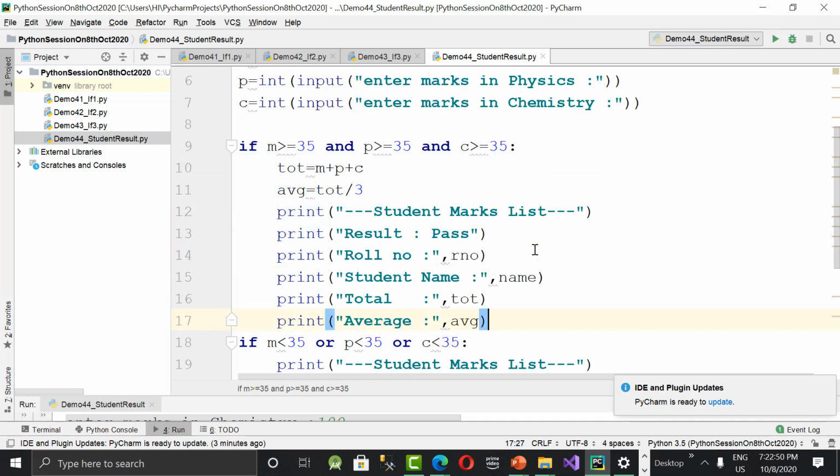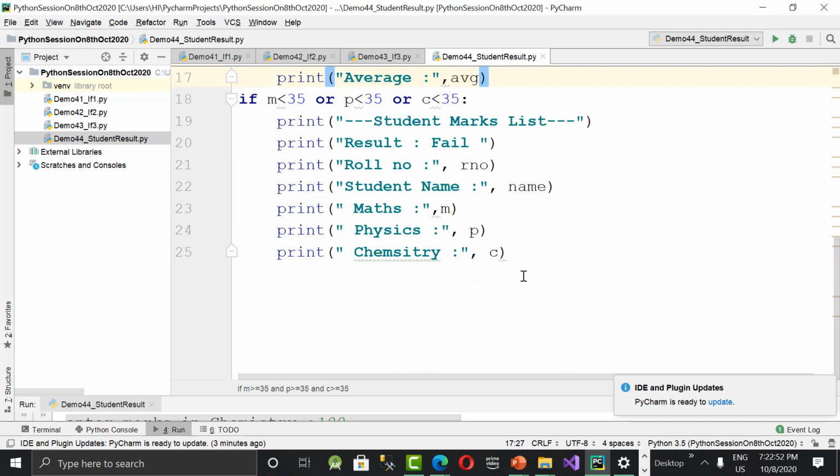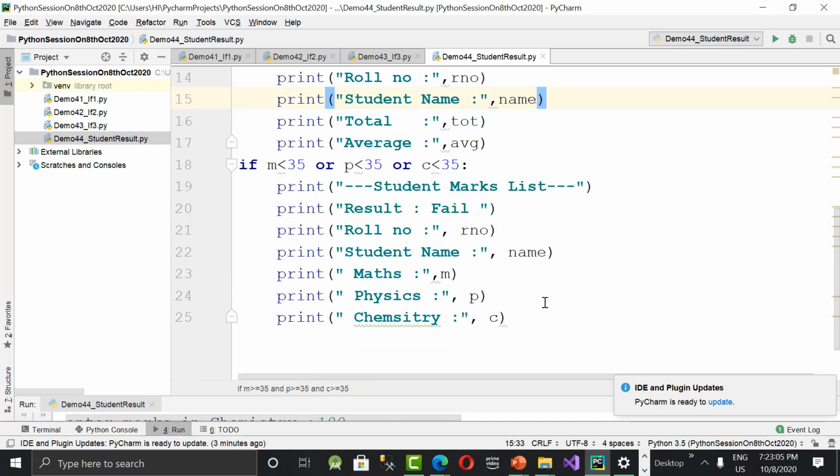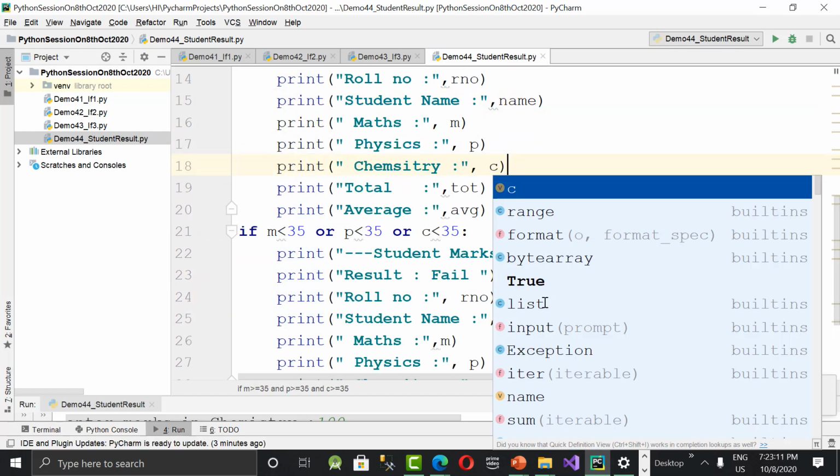Because we have some common statements for all the students. Say, for example, here also I'm printing marks along with the student name, followed by marks I need to print like maths, physics, chemistry marks. Also, we need to print pass candidates as well. So let us keep it as after student name. I want to print. See, when you see this program, don't you feel that it is lengthy code?